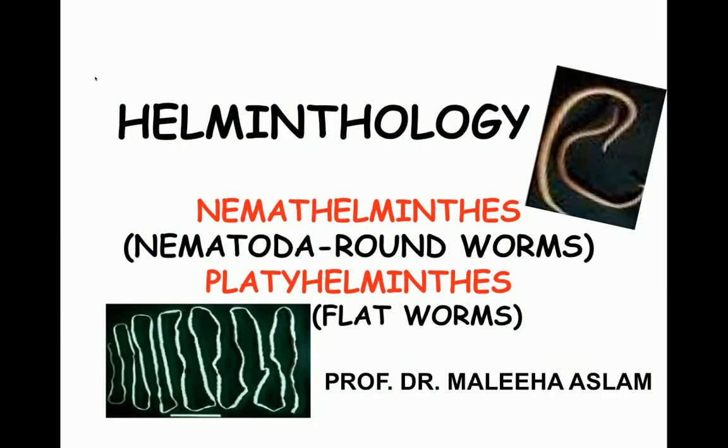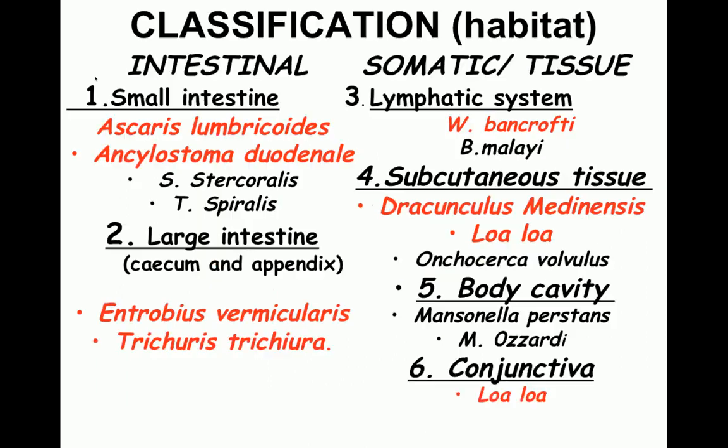Coming back to helminthology, I started with nemathelminths and we discussed the classification on the basis of the habitats, and we have done all the organisms of the large intestines which are important, like Enterobius vermicularis and Trichuris trichiura. Today I'm going to move on to the parasites of the small intestines, and we'll be starting with Ascaris lumbricoides.